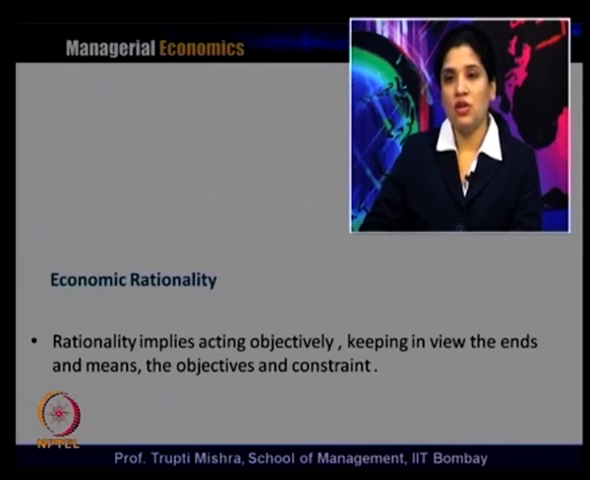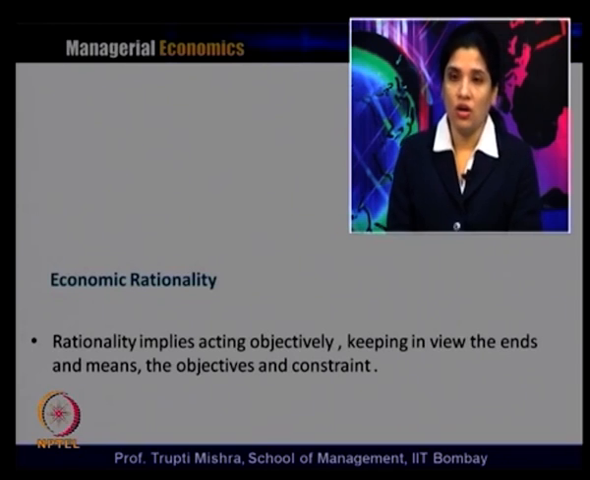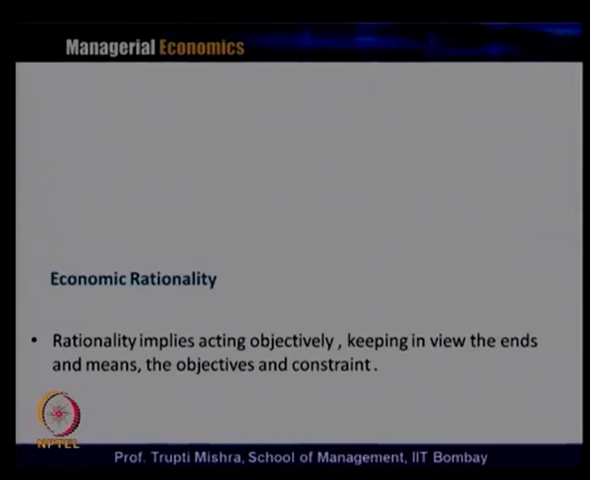That is the basic assumption we follow for all of our theory and all of our principles. Then the second assumption is economic rationality, and here rationality implies basically acting objectively, keeping in view the end and means, the objective and the constraint. In a layman's understanding, rationality is where we are not biased for anything, rather we are unbiased, and keeping the objective in mind we take a decision or an activity.